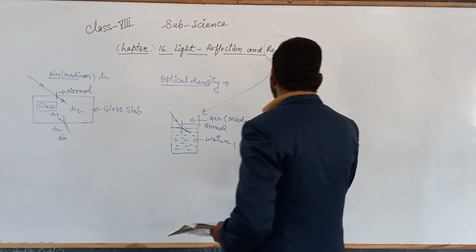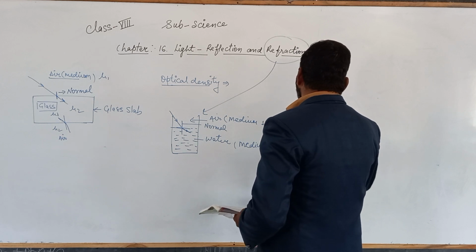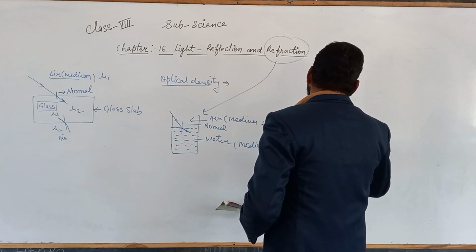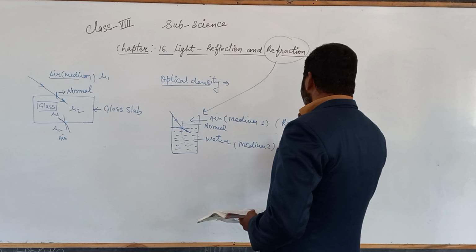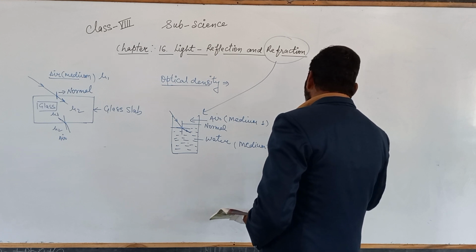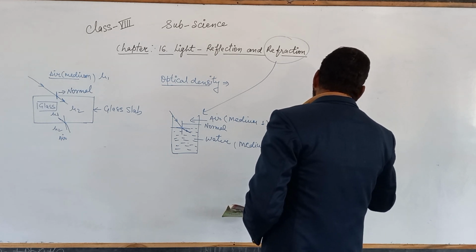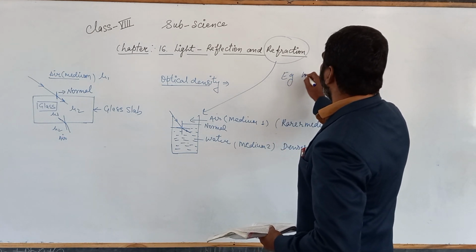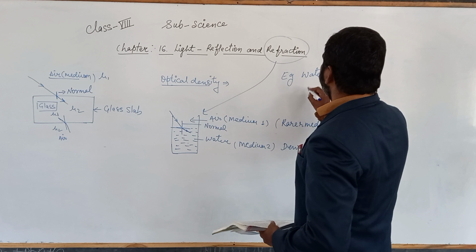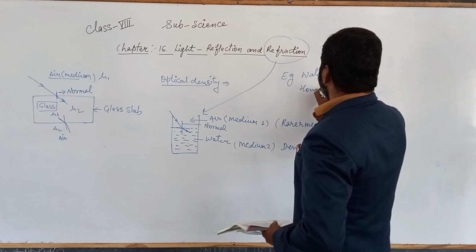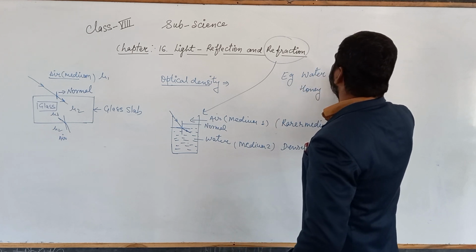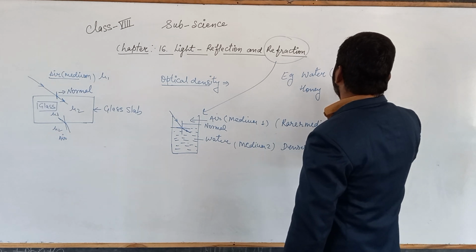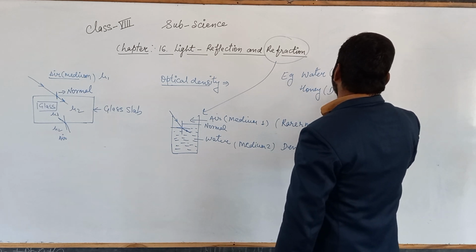A rarer medium. And this water is a denser medium. Suppose that now we are taking examples of water and honey. So this water is rarer and this one is denser.